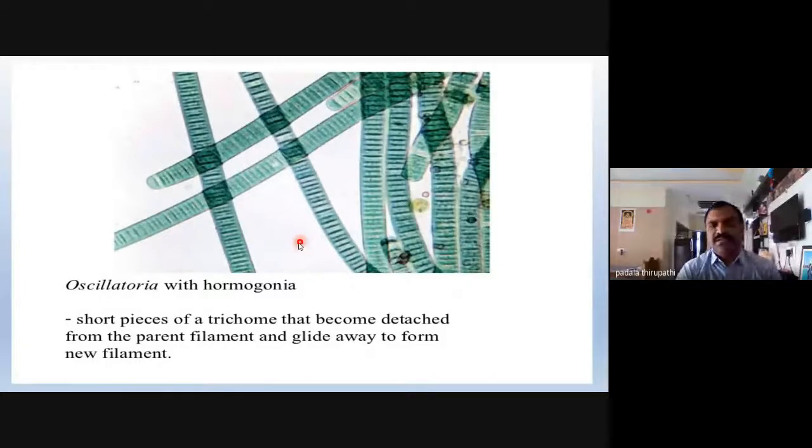See here, these are the disjunction cells observed in this filament or thallus. These separation discs are observed among the cells of the trichome of Oscillatoria. Whenever they occur, new hormogonia are produced from the parent filament.